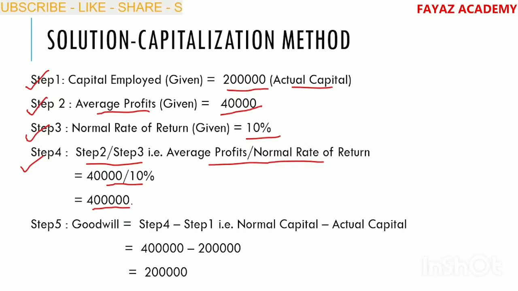This is the normal capital. Step number 2 divided by step number 3, that is average profits divided by normal rate of return, equals 4 lakhs. This is the normal capital. Next, step number 5, computation of value of goodwill. Step number 4 minus 1, that is normal capital minus actual capital. 4 lakhs minus 2 lakhs, we arrive at 2 lakhs. This is the value of goodwill. These are the simple steps for valuation of goodwill under the capitalization method.